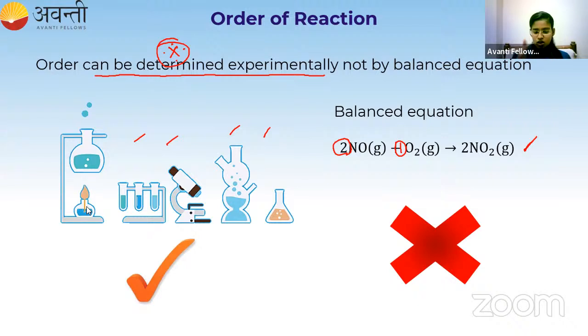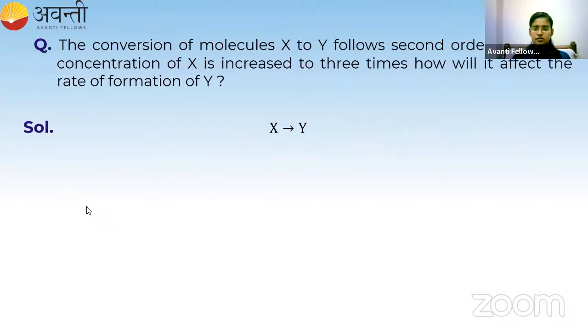Now with this concept, we will solve one question and then we will move on to the next. This is the question. The conversion of molecules X to Y follows second order kinetics. What is meant by second order kinetics? The order of the reaction is equal to 2. That is called second order kinetics. If the concentration of the reactant X is increased to 3 times, how will it affect the rate of formation of Y?